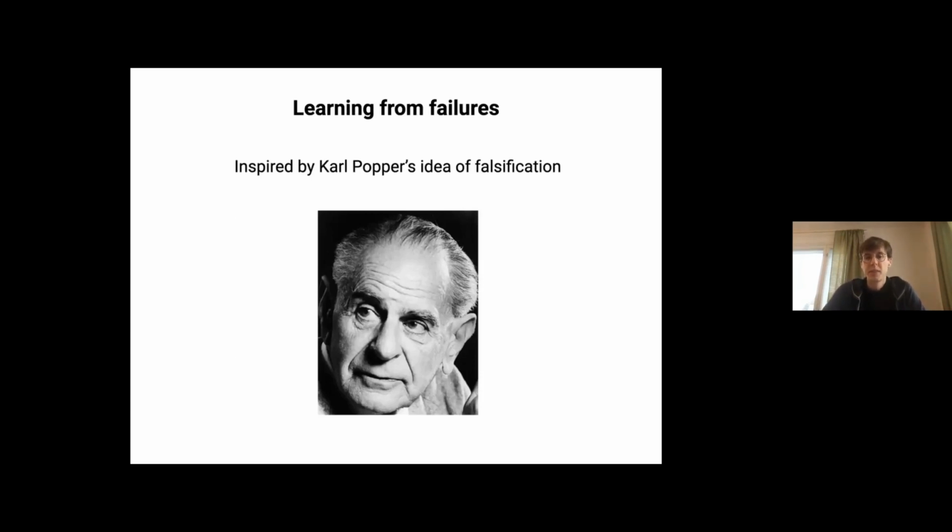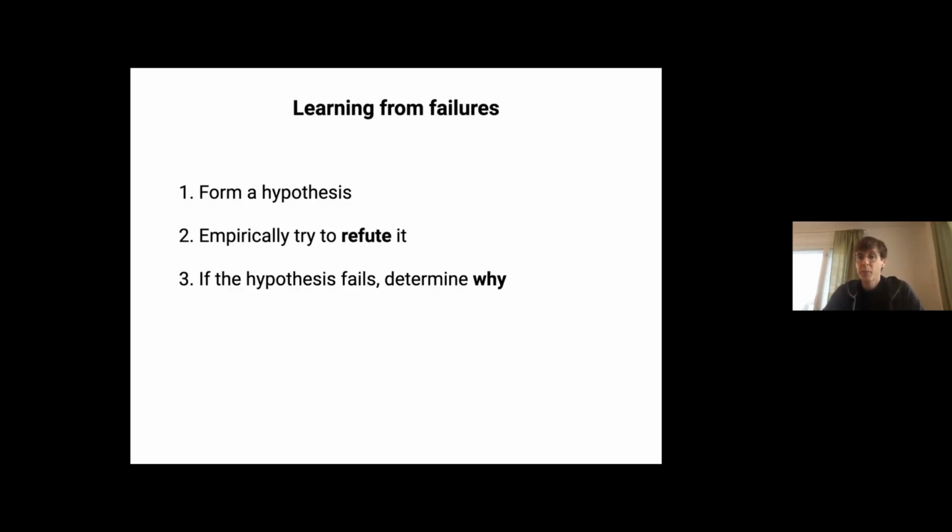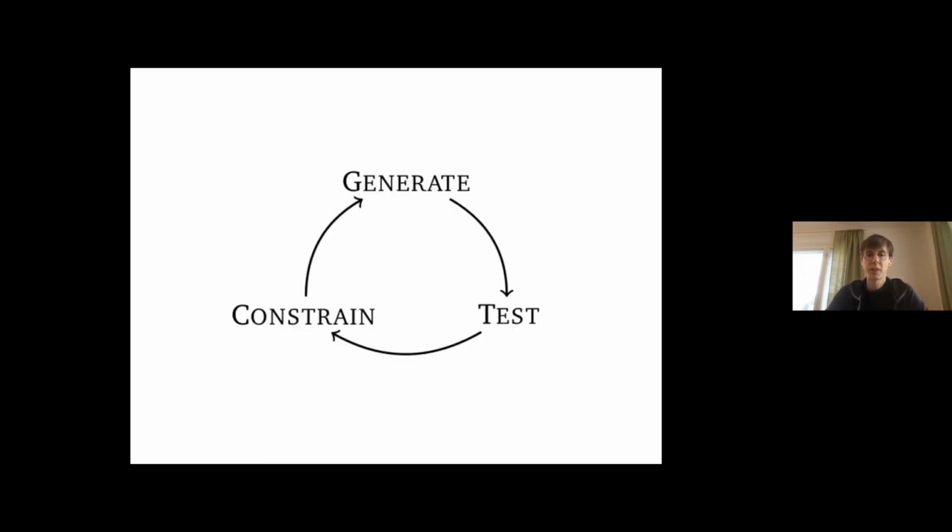So our approach is really simple. It's called learning from failures, and it's really inspired by Karl Popper's idea of falsification. And it really has inspiration from Shapiro's work on model inference system, and then also just Tom Mitchell's version space algorithm. So it's very similar to existing approaches. Essentially, the idea is that we're just going to form a hypothesis. Then we're just going to empirically try to refute it on the data. If the hypothesis fails, or if it's falsified, we determine why, come up with an explanation why. And then we use the explanation to eliminate other hypotheses. And we repeat this. We just keep going round and round. So you can see it as this loop. It's a generate, test, constrain loop.